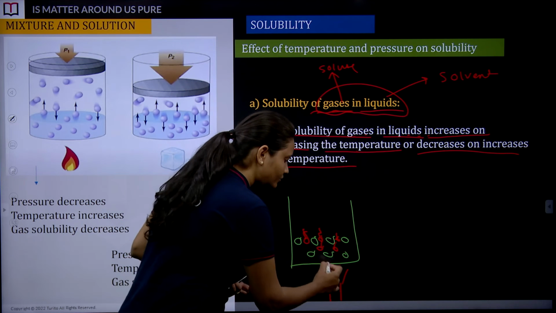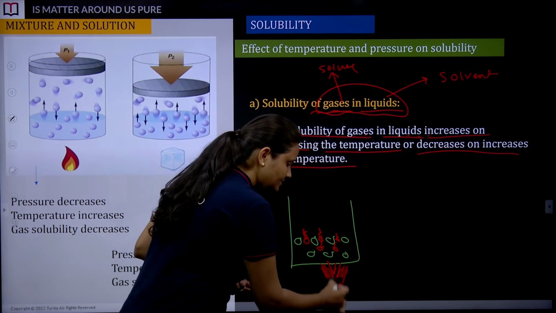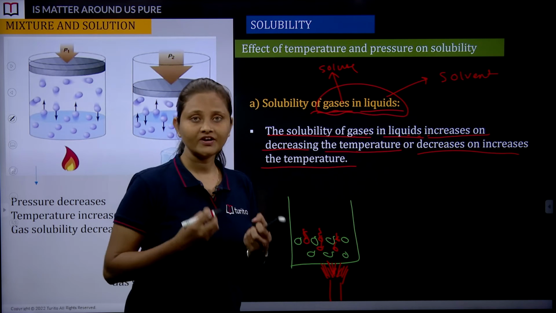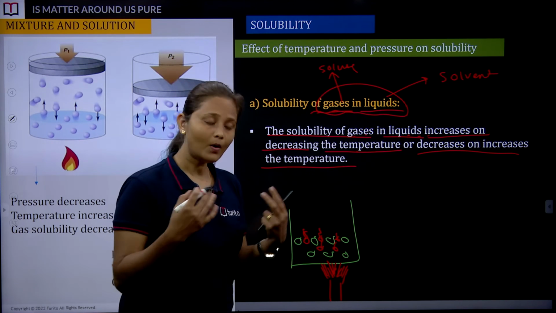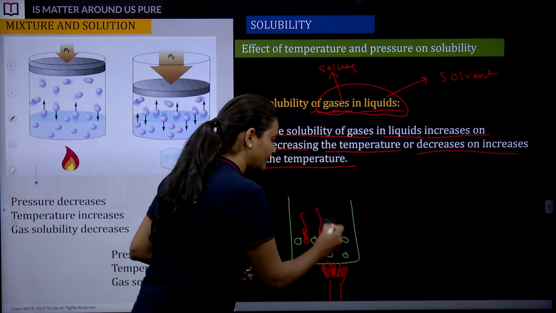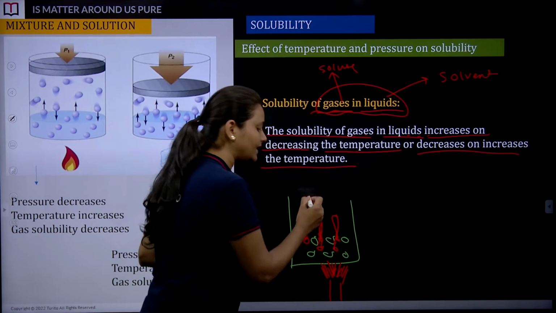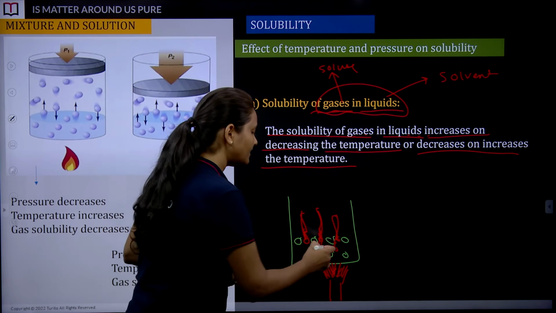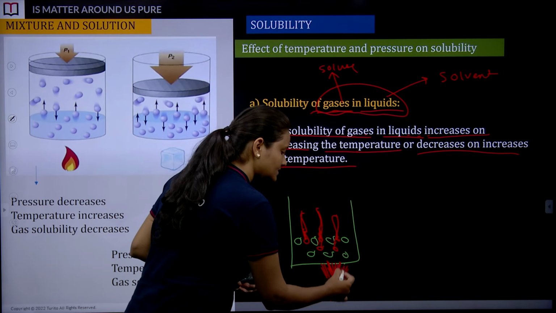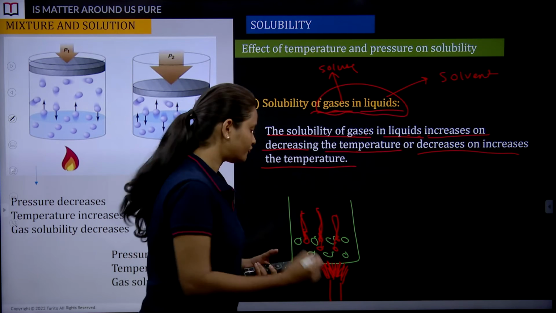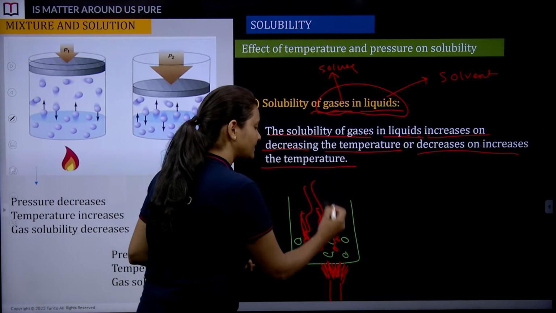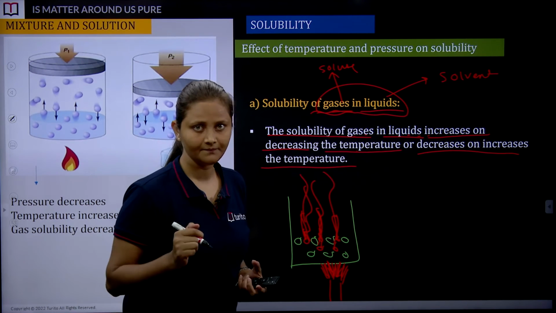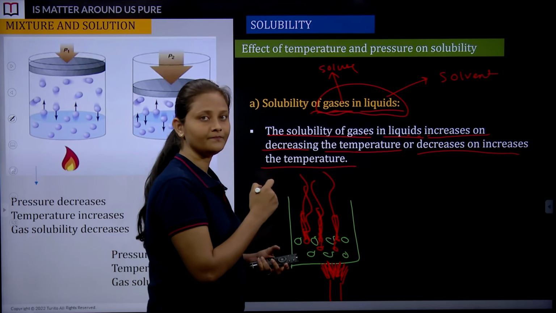When we heat this solution, definitely they are going to get extra energy, and they are going to move here and there more rapidly. If we supply this heat continuously, students, there will be a point where these gaseous particles are going to escape from this solution.